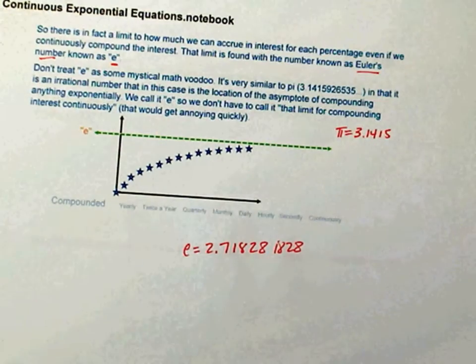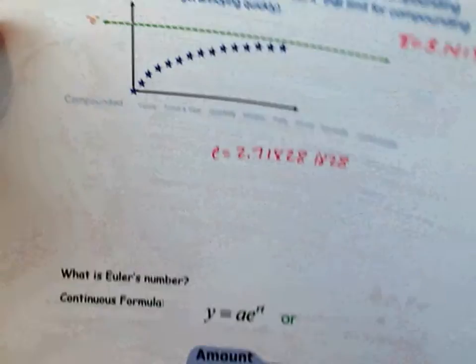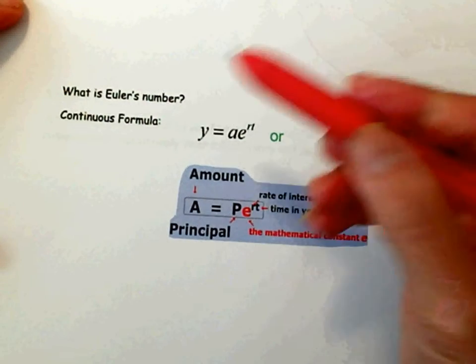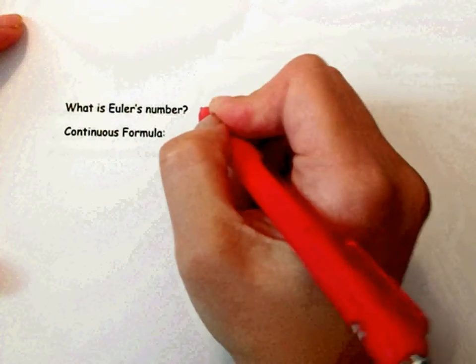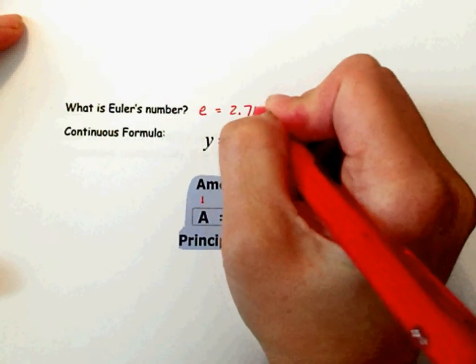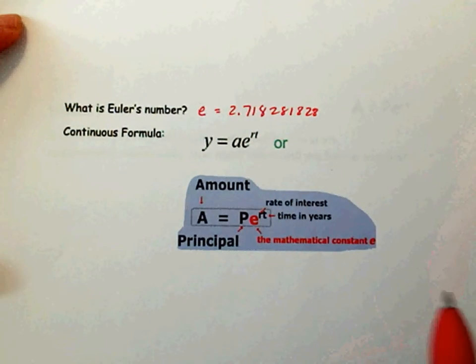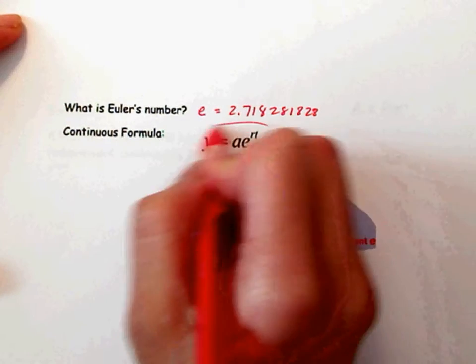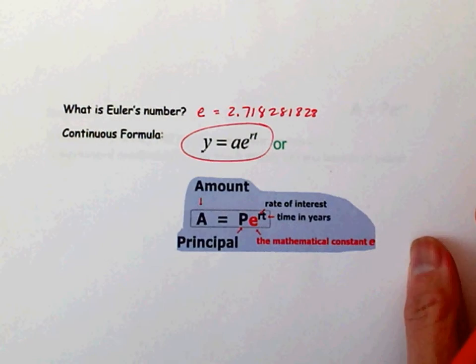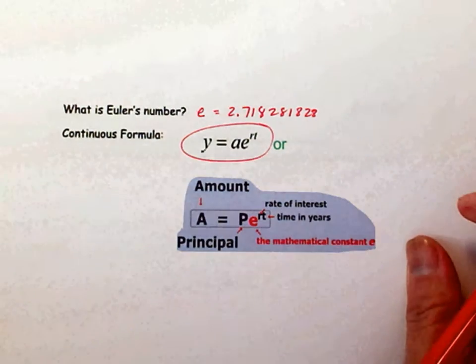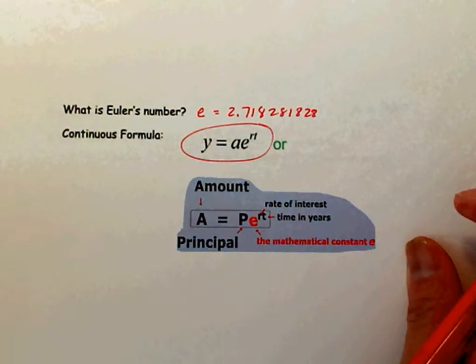Sorry, guys. All right, so what is an Euler's number? An Euler's number is the letter E equals 2.718281828 something something something. And the formula for that is this. All right, so you guys are going to look at that and go, what? Well, here's a formula that might make more sense to you.